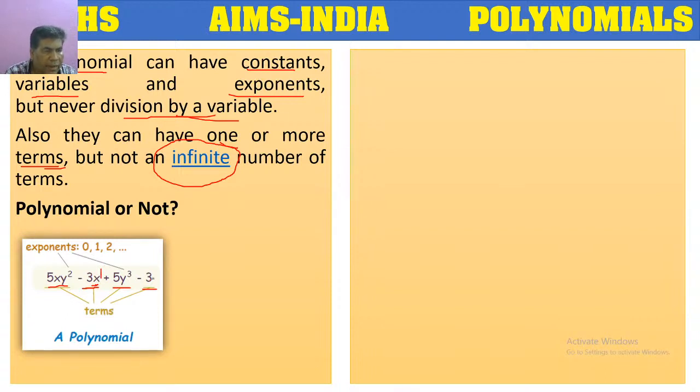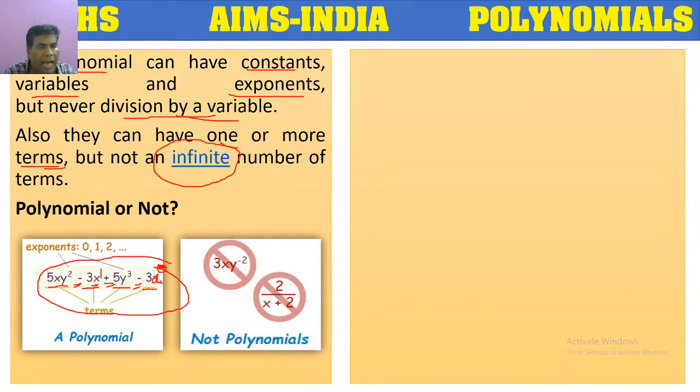Here 3 is there. There we don't have a variable, means we can consider it as x power 0, because to any base, if the power is 0, its value is 1. So all the 4 terms are combined with the help of subtraction, addition, again subtraction. So this is an example of a polynomial, because it is following all the rules regarding a polynomial.